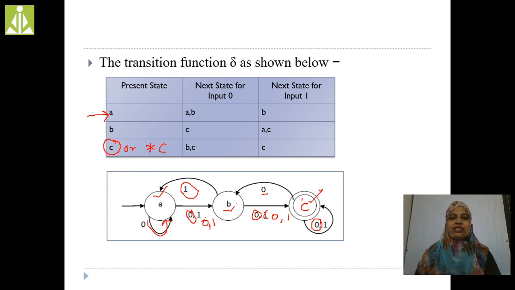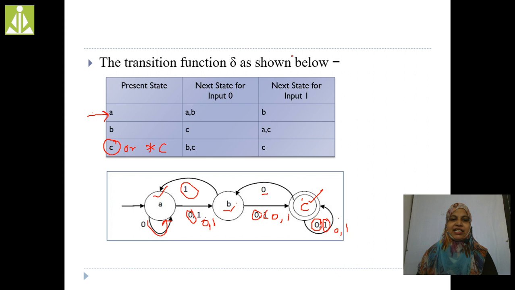C on 1 is again C. So here I am going to write 0 comma 1, with the inputs separated by comma, and we reach this C. Right? This is the transition function.